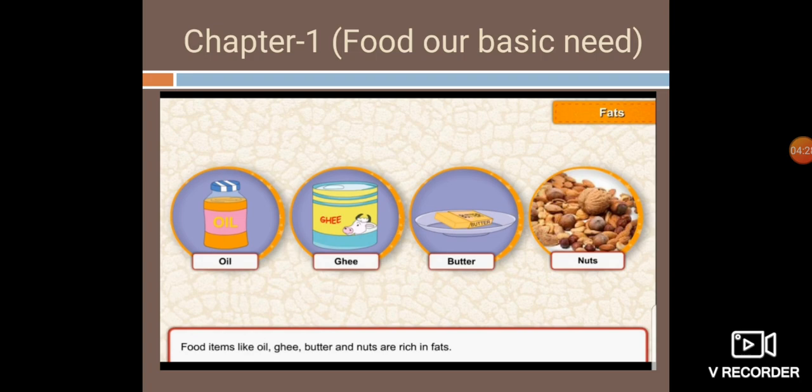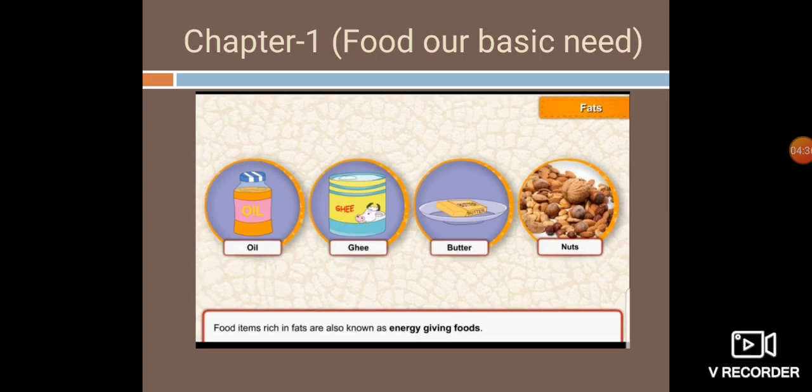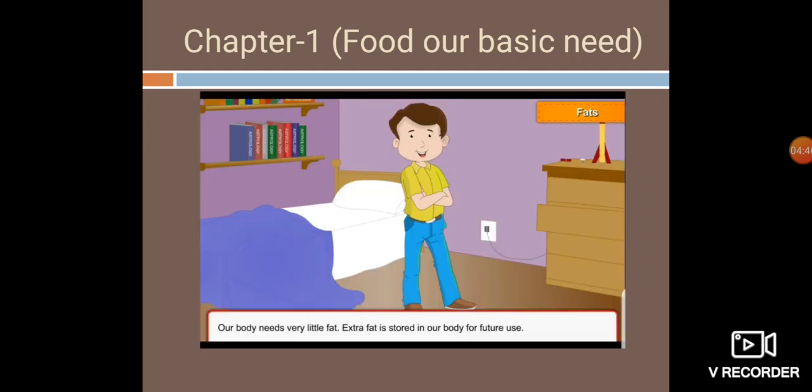Food items like oil, ghee, butter, and nuts are rich in fats. Food items rich in fats are also known as energy giving foods. Our body needs very little fat. If we consume more, then the extra fat is stored in our body for future use.